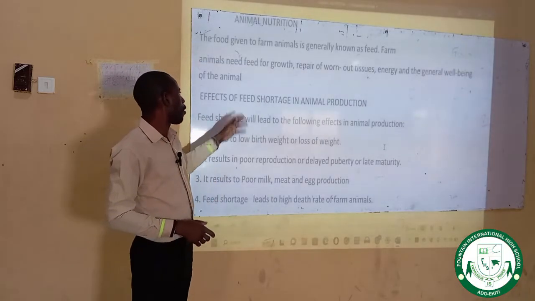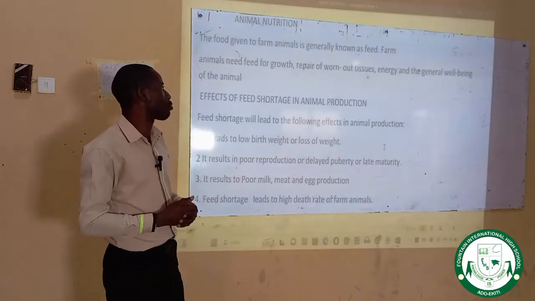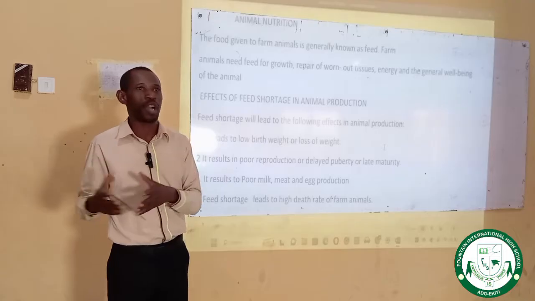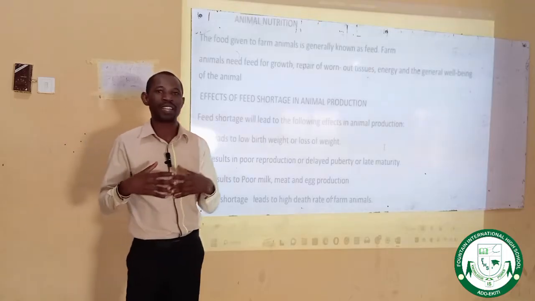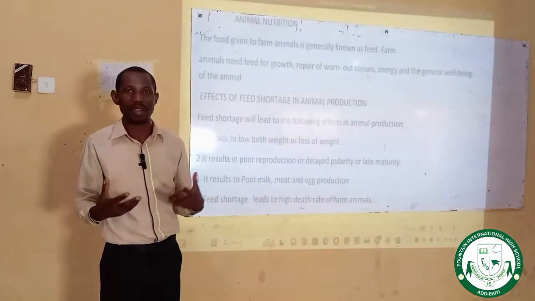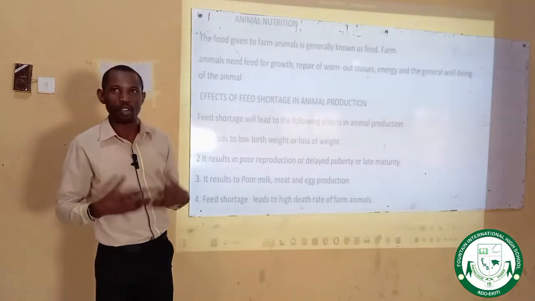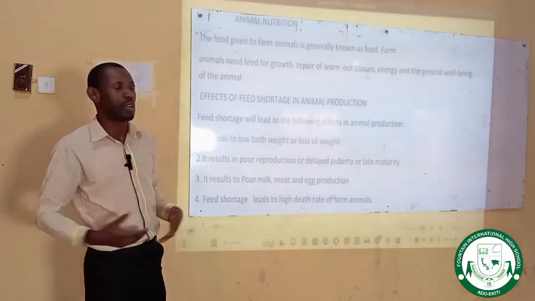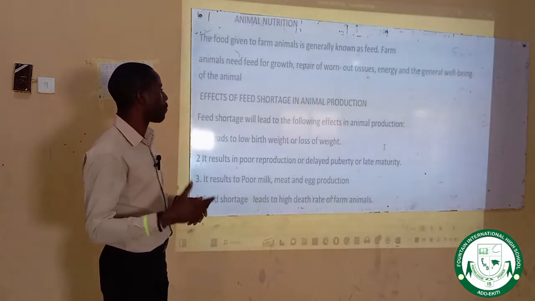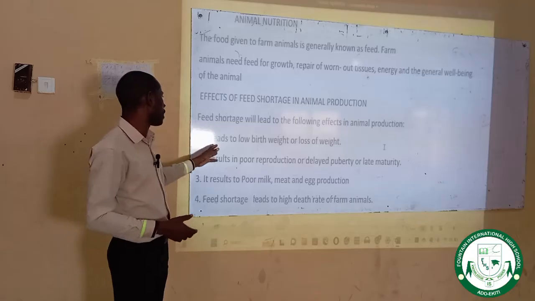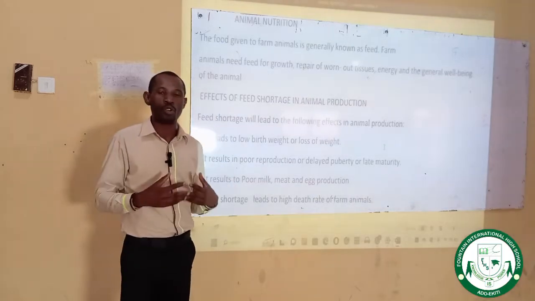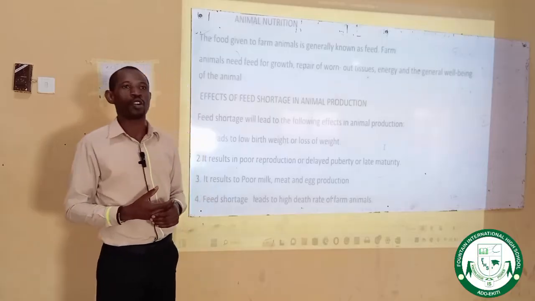The effect of feed shortage in animal production. If there is a shortage in feed given to your animals to eat, what are going to be the effects? How will you know that there is a shortage of feed given to farm animals in your pen, in your livestock farm? You want to consider some of these effects. Number one, feed shortage will lead to the following effects in animal production. Number one, it leads to low birth weight or loss of weight.